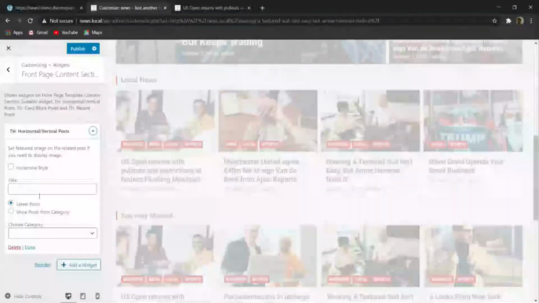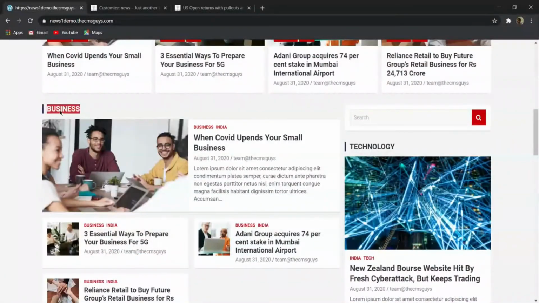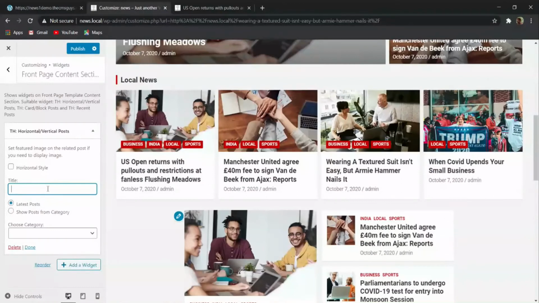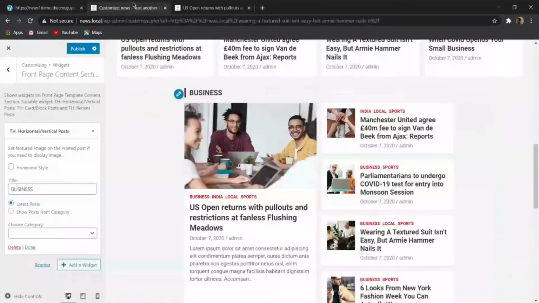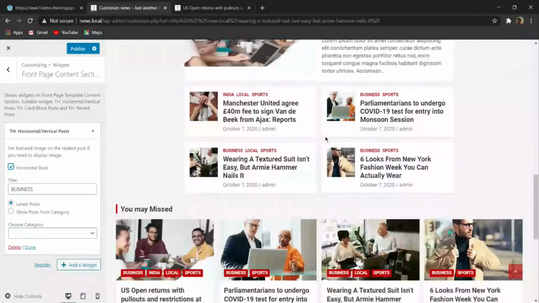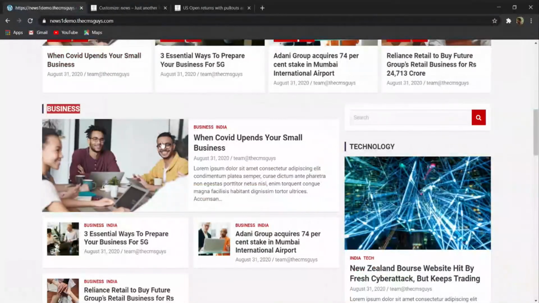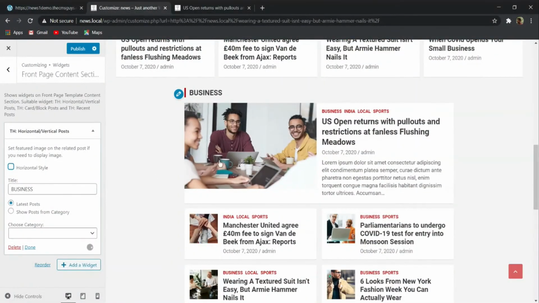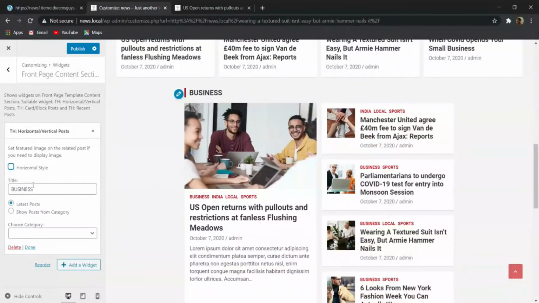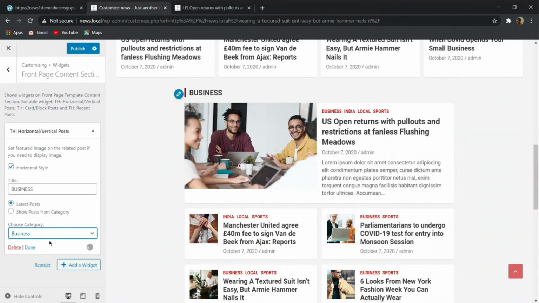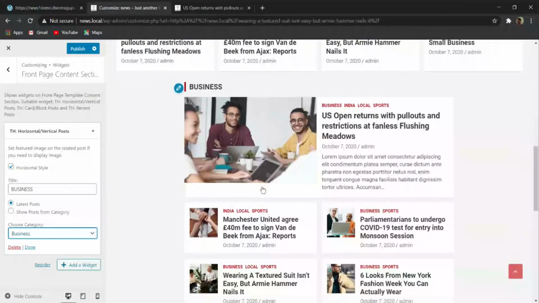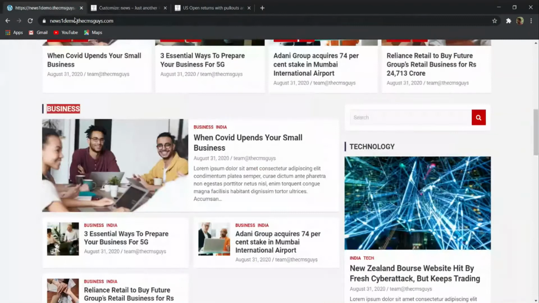So first of all add it here, and then here you can see that we have this business category. So first of all let me copy this one, and in this title section I will paste this business. And here you are getting this option: if you want to make the content horizontal, in this way you can make the content horizontal, or if you untick this then you will see that it looks vertical. So I want to make it horizontal, and then in this category you can also select the business category, so that only the business category will be shown here.